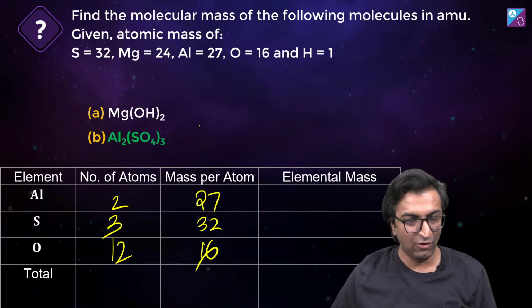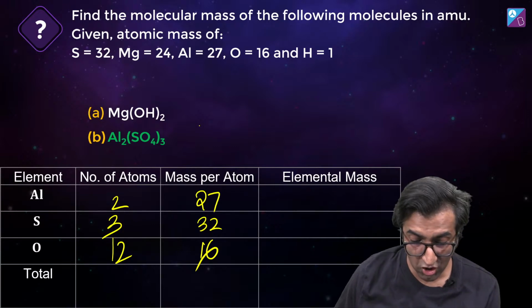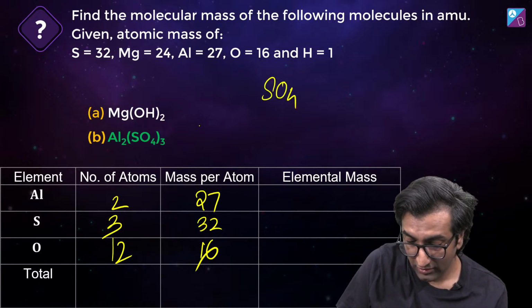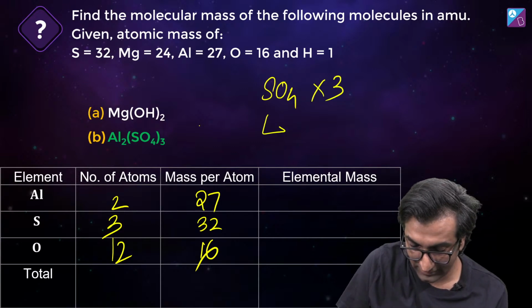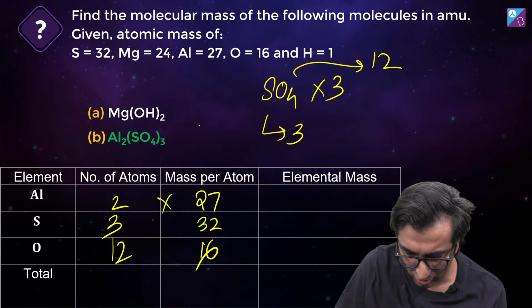Aluminium is 2. Absolutely. Aluminium is 2. Sulfur is 3. Oxygen is 12. Do you see that it is SO4 times 3? So sulfur ho gaya 3. Oxygen hoga 3 into 4, 12. Okay. Now I just have to multiply all of this.